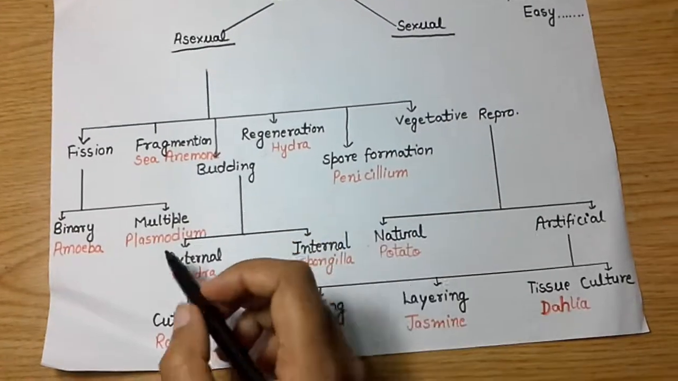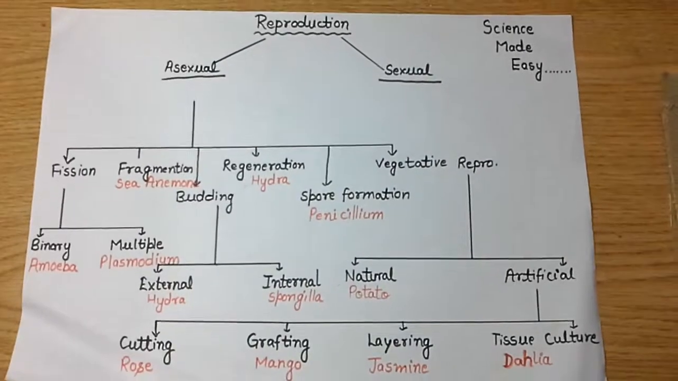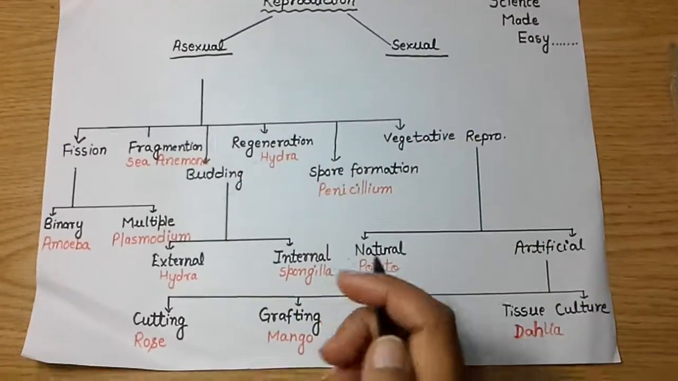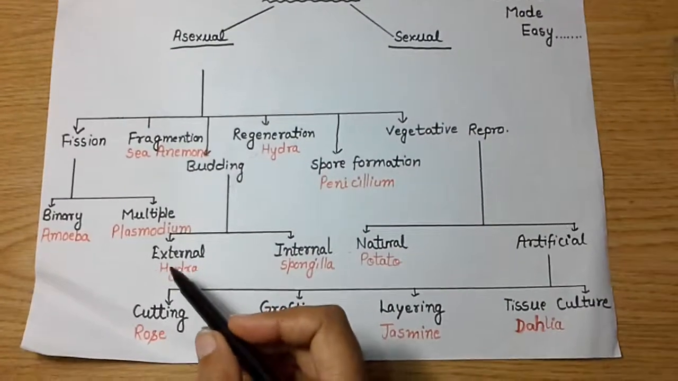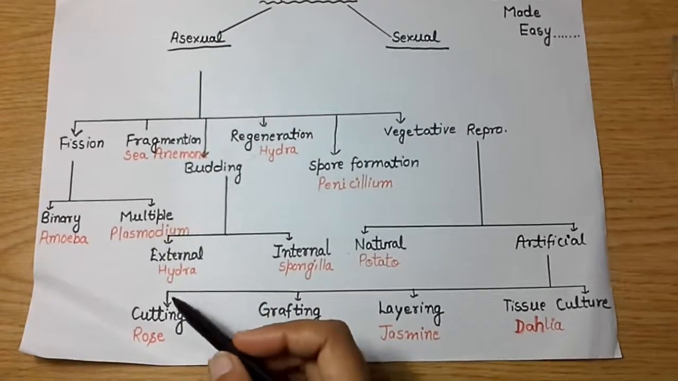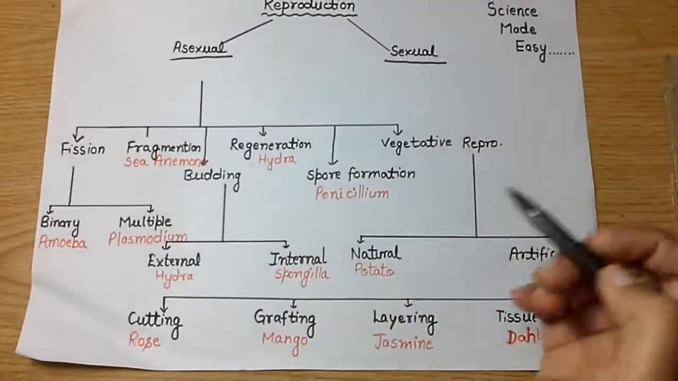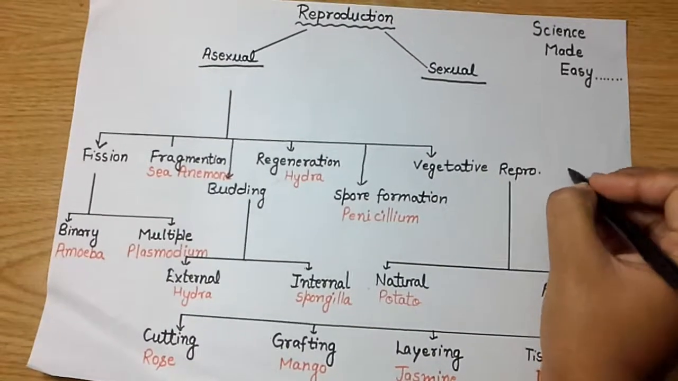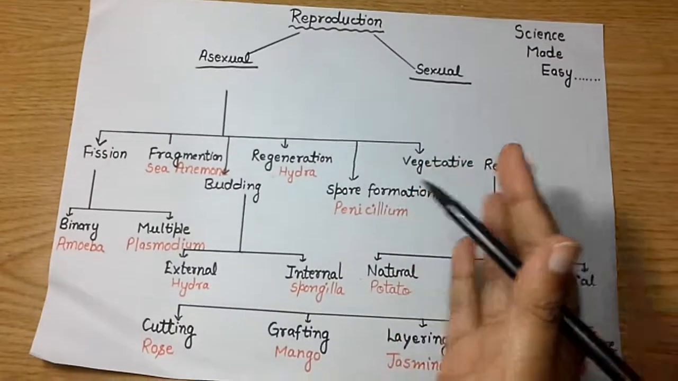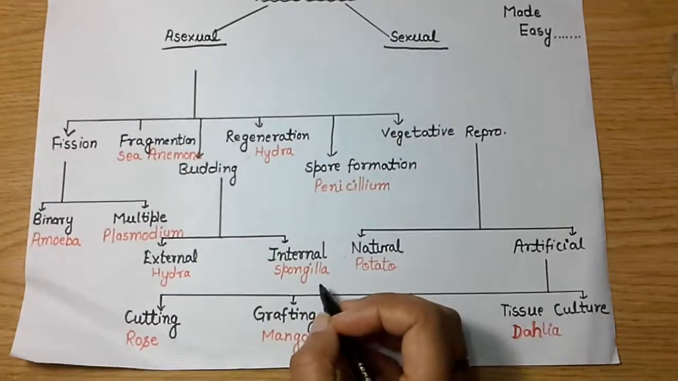The next one is budding, which is another means of asexual reproduction, in which the organism generates a kind of outgrowth known as a bud, and the bud may be external or internal. An external bud is formed in the hydra. As we can see, this is a hydra, and the hydra generates an outgrowth which later cuts off and then generates another complete organism. Then the bud may be internal, as found in the spongilla.